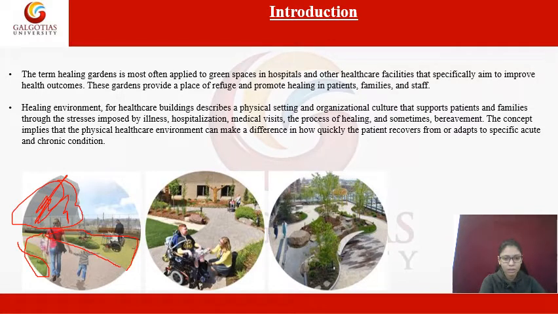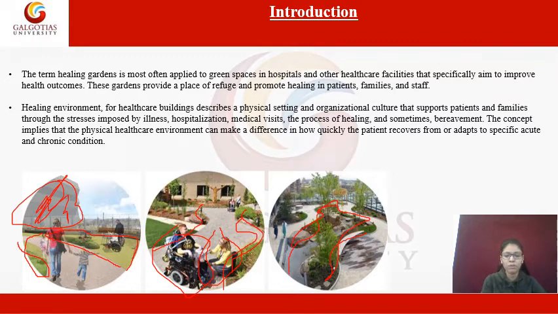See, this path is leading towards the hospital. These are the green spaces. There is this patient and there is this family. Again, a beautiful landscape, a beautiful healing garden within the hospital buildings.